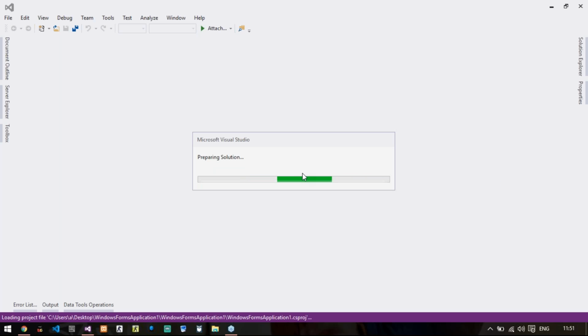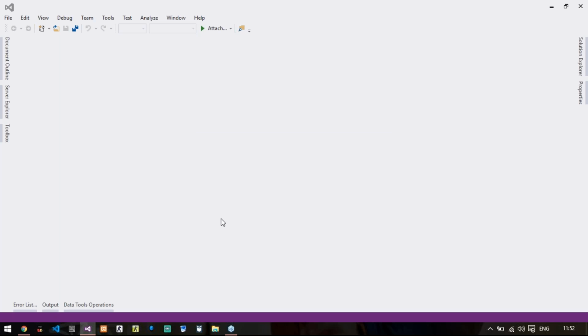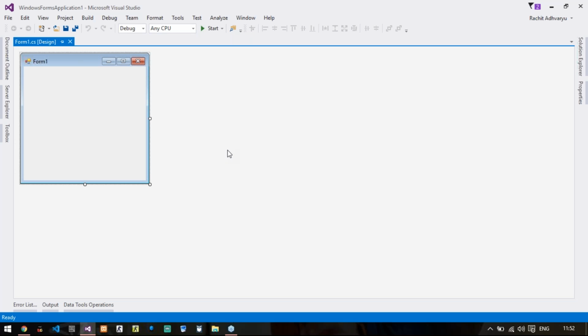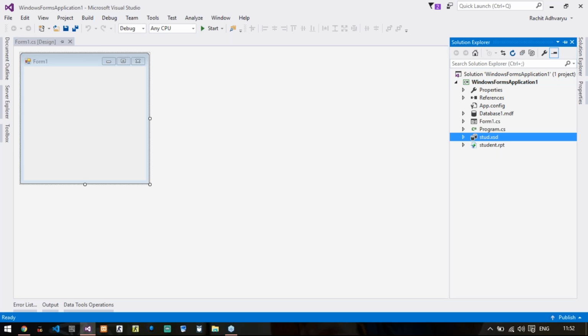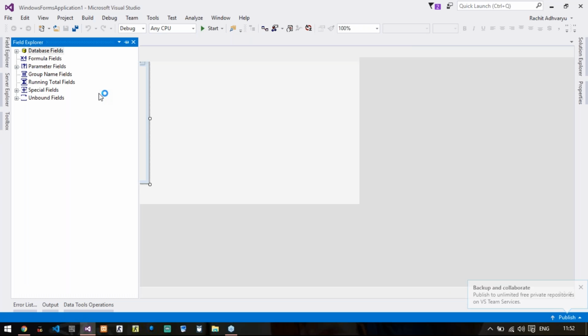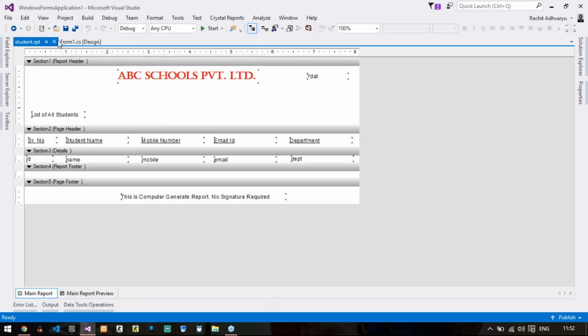Yes. So let me just check whether all the things are available in my project or not. Yes, XSD is there, report is there, and also form is there. So yes, everything is there. No issues with it. So I'll just close the report.